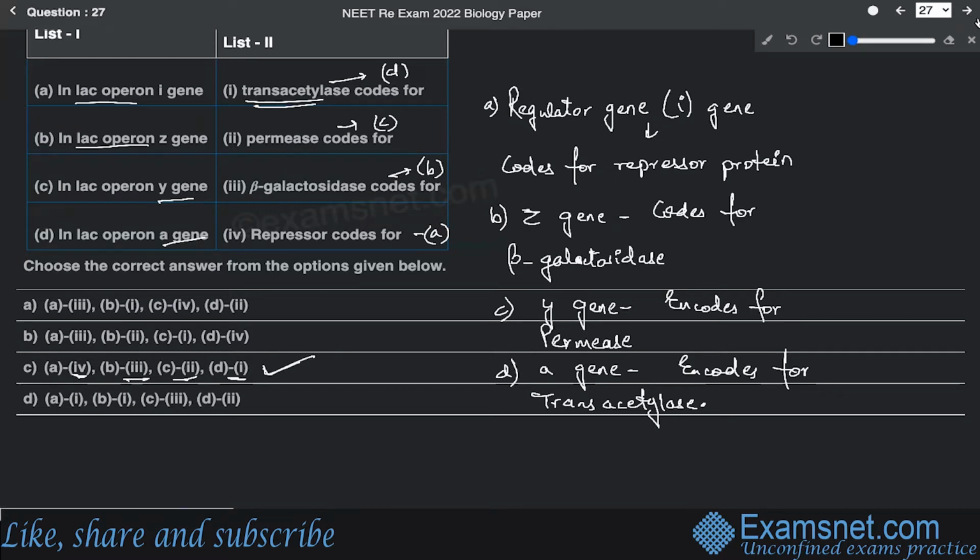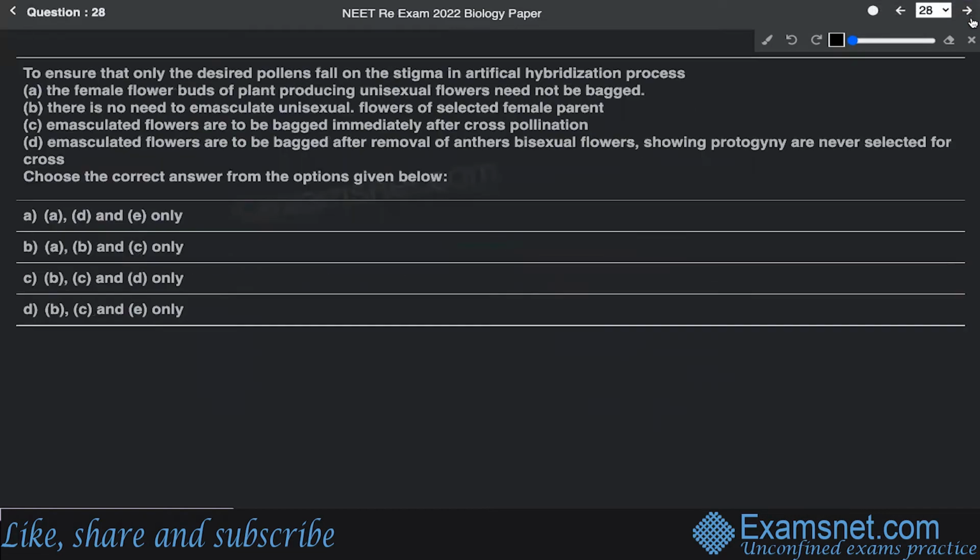All right. Now, question number 28 says that to ensure that only the desired pollens fall on the stigma in the artificial hybridization process, the female flower buds of a plant producing unisexual flowers need to be bagged. Then there is no need to emasculate unisexual flowers of the selected female parent.